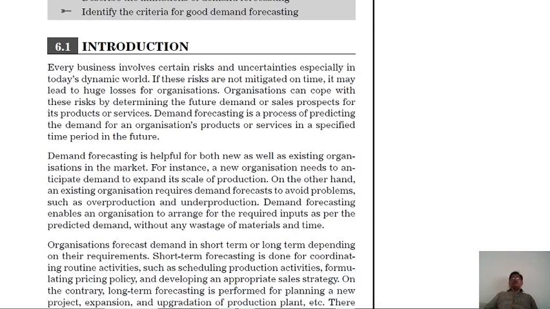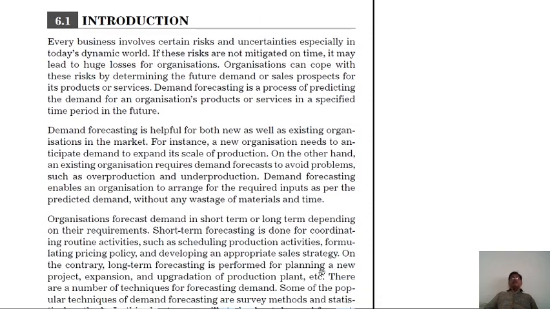Every producer produces a commodity and sells it in the market. The aim is profit, which is possible when demand exists in the economy. So here an assessment or estimation of demand tells us what the condition or situation of demand is in the economy. This is very important to an entrepreneur or every producer.